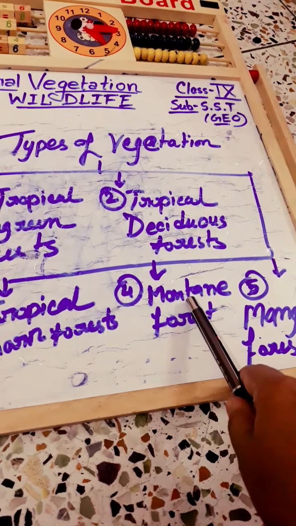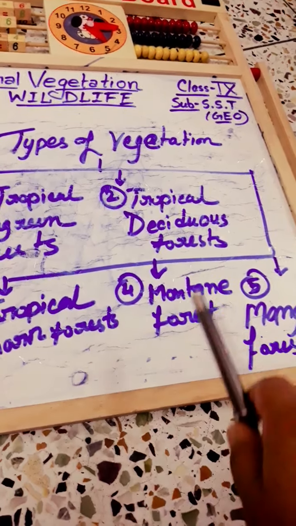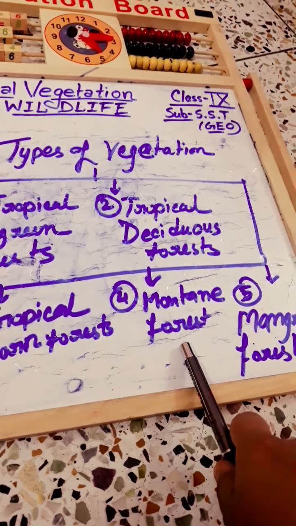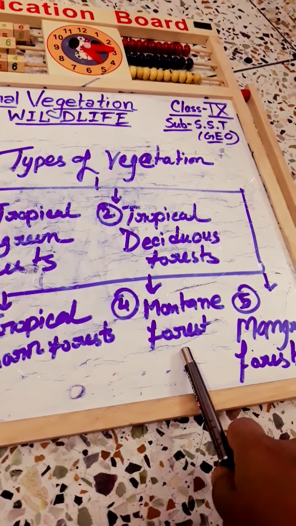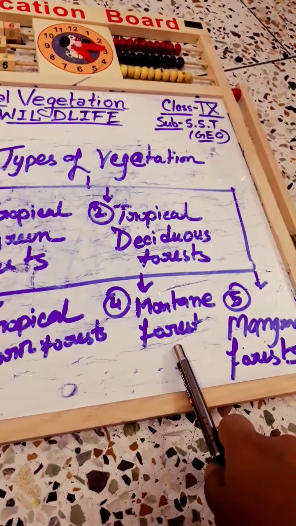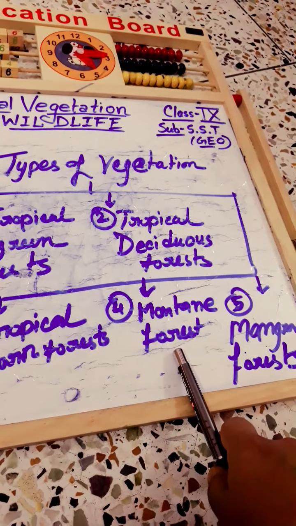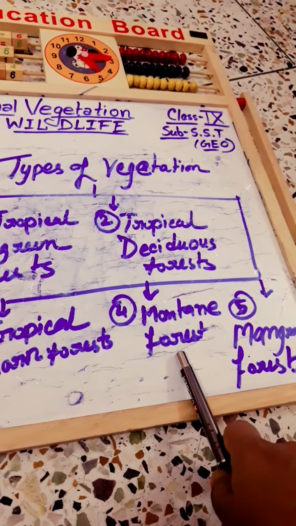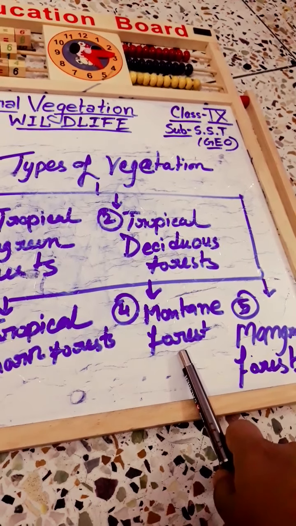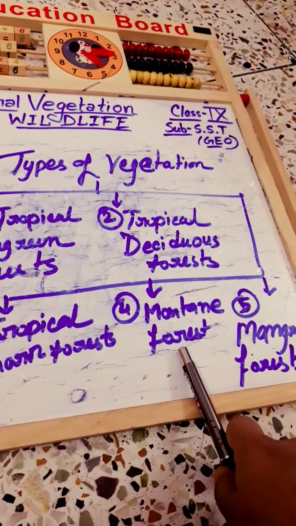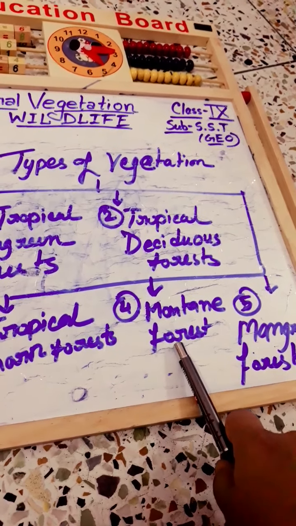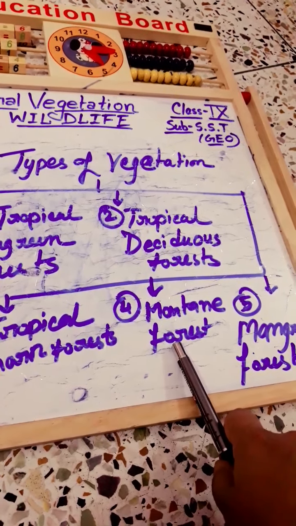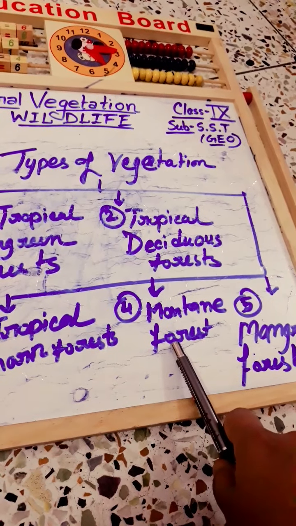There is a decrease in temperature, because you know that in the mountainous area the temperature decreases. So as such, there is a succession of natural vegetation belts in the same order as we see from the tropical to the tundra region. The wet temperate types of forest are found. Evergreen broadleaf trees such as oaks, chestnuts predominate, as an example.